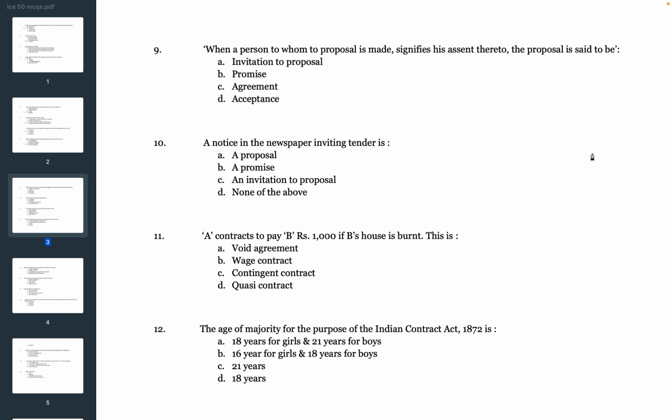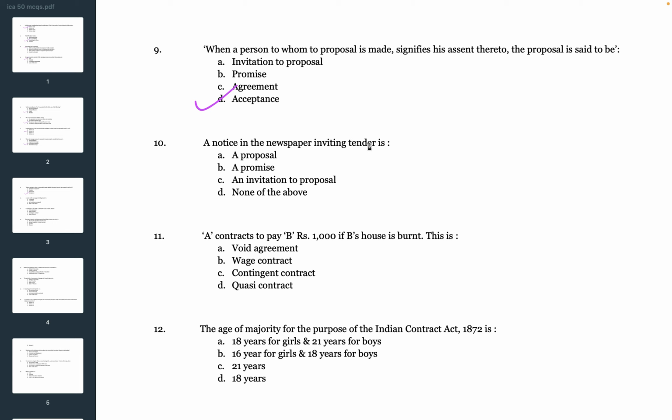Next question. When a person to whom proposal is made signifies his assent thereto, the proposal is said to be. The options are A. Invitation to proposal, B. Promise, C. Agreement, D. Acceptance. So the correct answer is D. Acceptance. When a person to whom proposal is made signifies his assent thereto, the proposal is said to be acceptance.